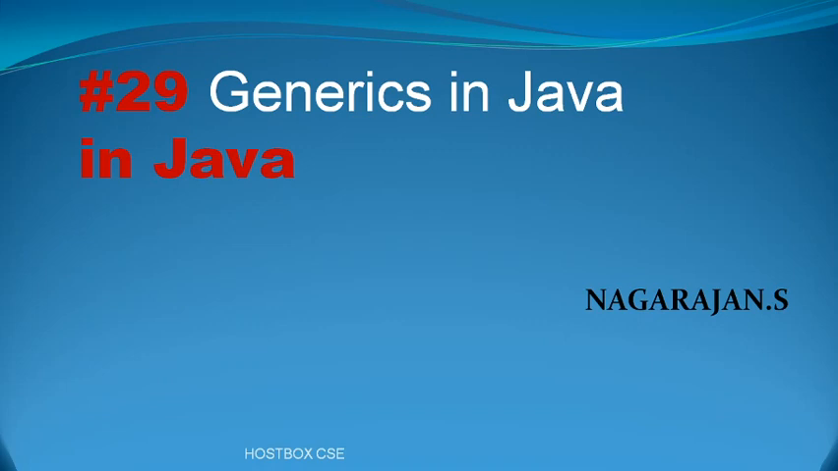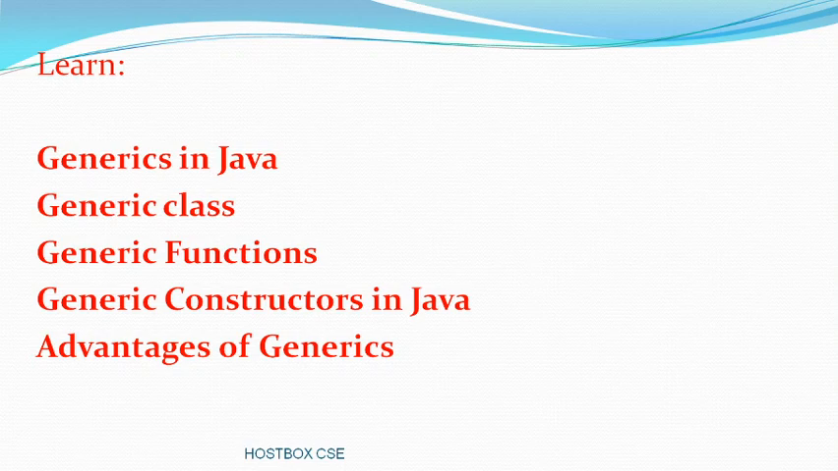So the last class was the wrapper class, and in the entire playlist you can go and check what OOPS is and how you use the OOPS concept in real day-to-day life. With the help of Java, you can understand more and more. That's what has made it the number 2 programming language in the world today. In today's session, you will learn what generics in Java are, generic class, generic functions, and generic constructor in Java, and at last some of the advantages of generics.